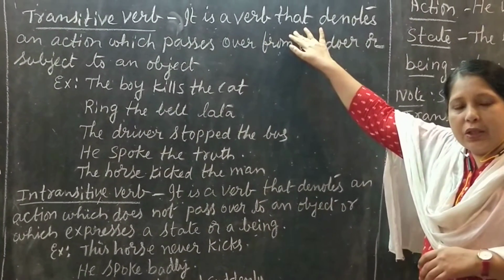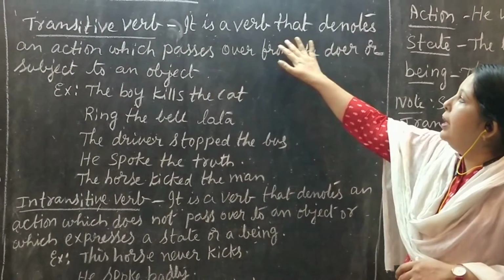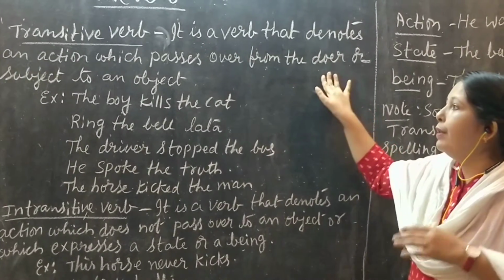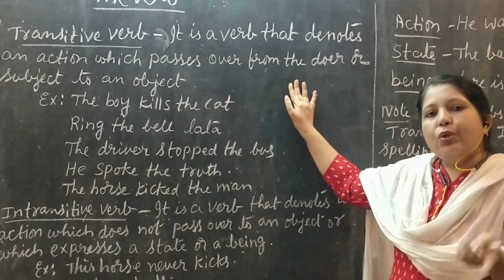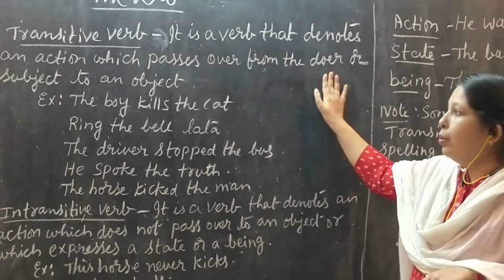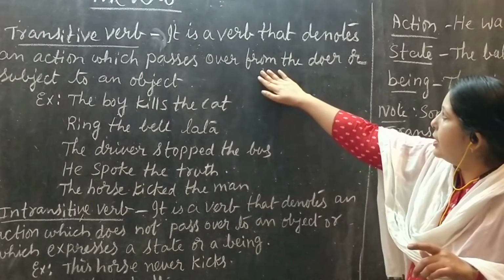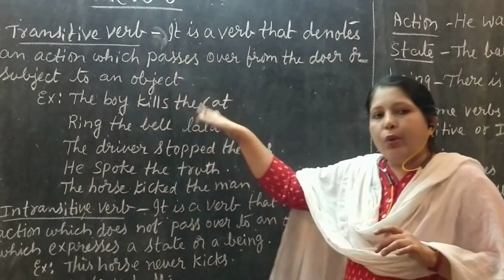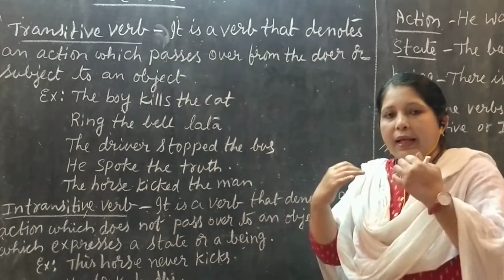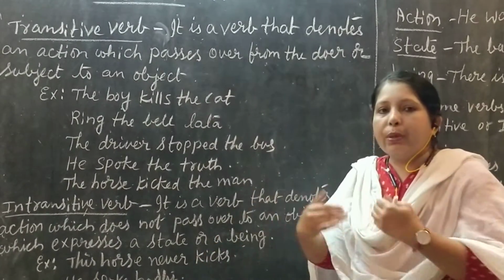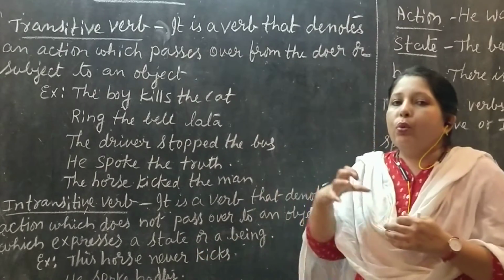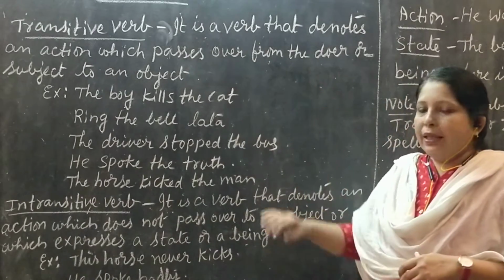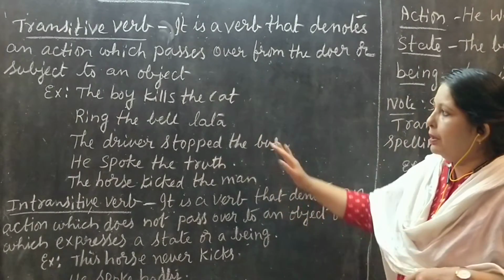See, first just note down the definition of transitive verb. It is a verb that denotes an action which passes over from the doer or subject to an object. एक इंसान से या एक थिंग से किसी और ऑब्जेक्ट के ऊपर उसका एक्शन जाने पर तो उस टाइप के वर्ड को उस सेंटेंस में हम क्या बोलेंगे? ट्रांजिटिव वर्ब.